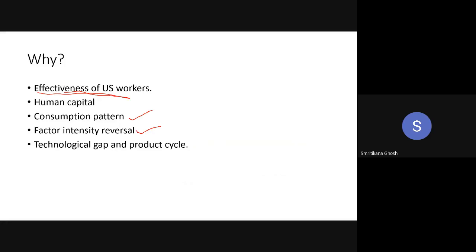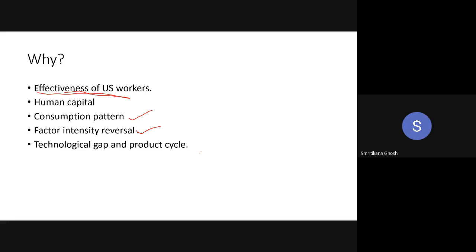Now comes the last point. This point is again given by Leontief: the technological gap and the product cycle, which I mentioned in the class where I introduced the concept of the Leontief paradox. The US economy is very much developed in the sense that the R&D sector is very much developed in that country.